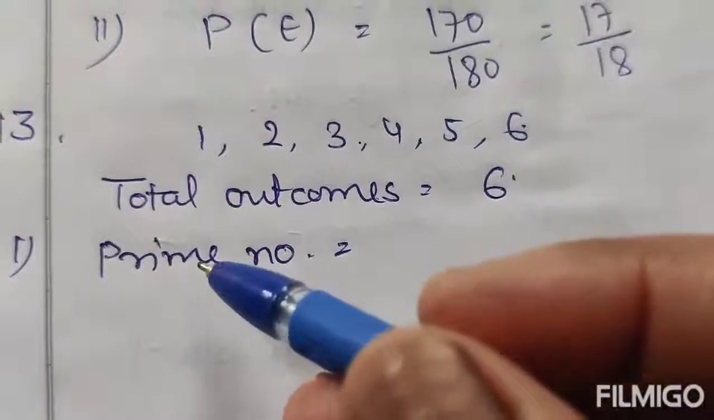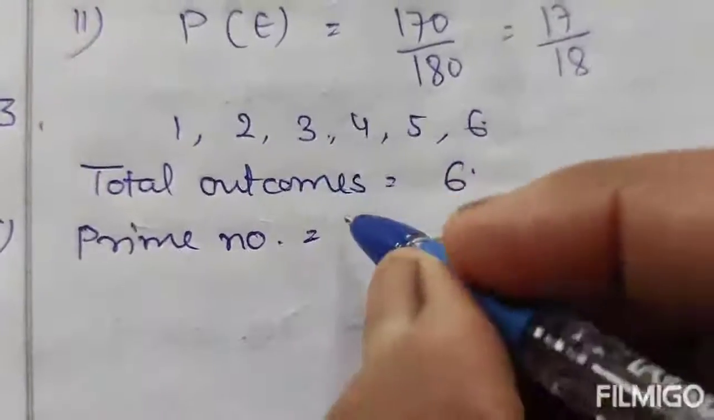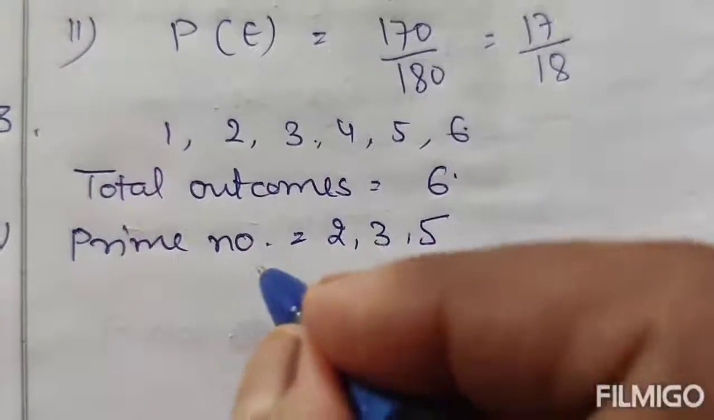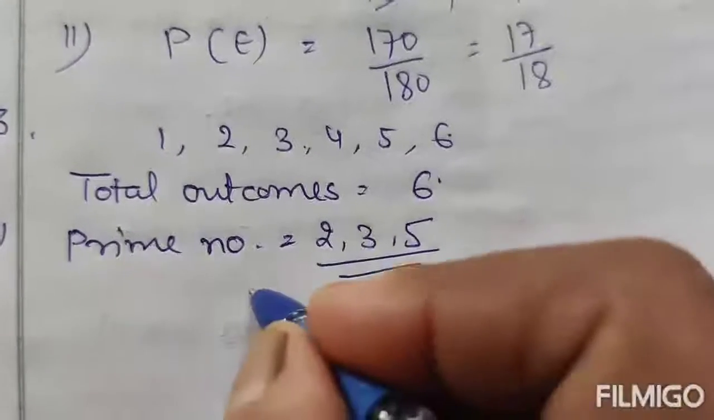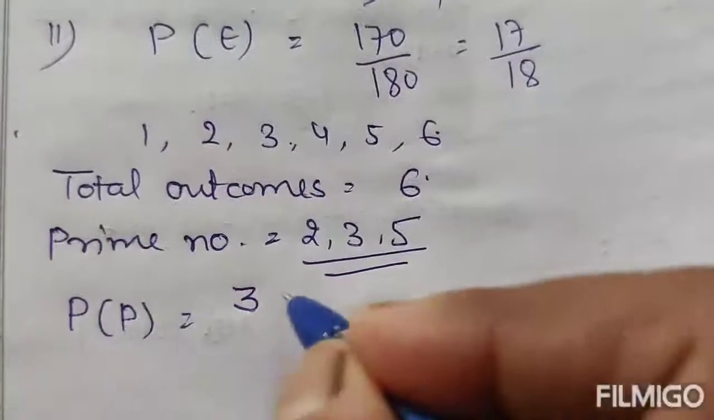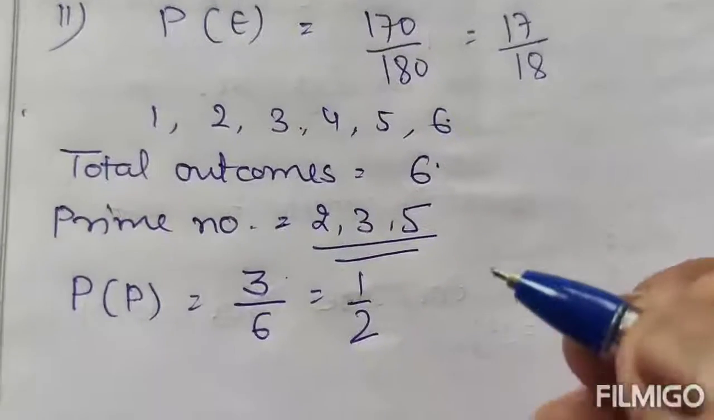Find the probability of getting a prime number. The prime numbers here are 2, 3 and 5. It means favorable outcomes is 3. The probability of getting a prime number is equal to 3 out of 6. It means 1 by 2.